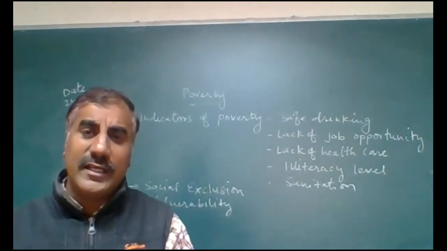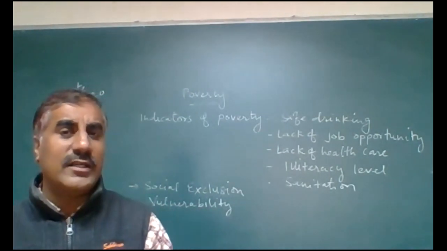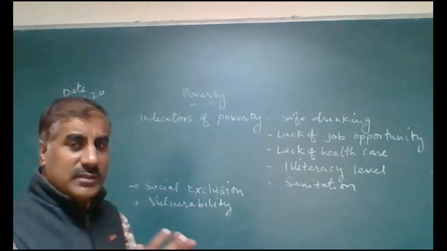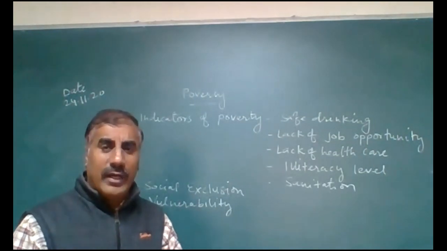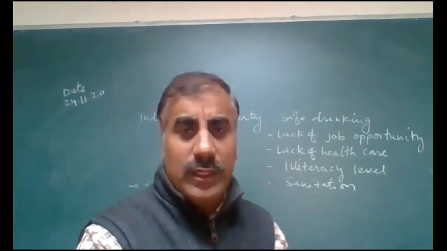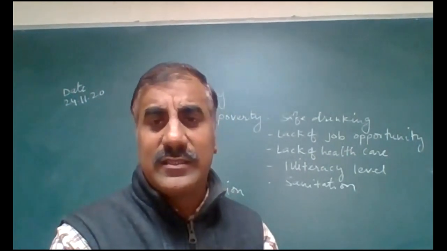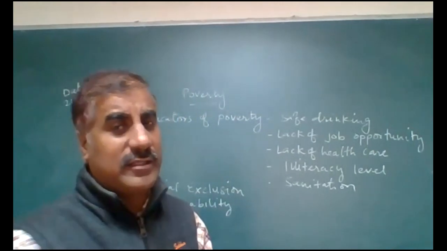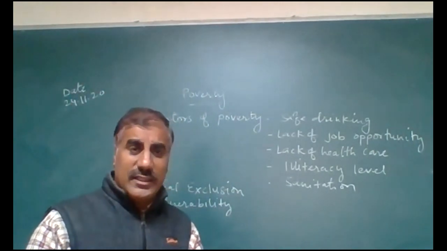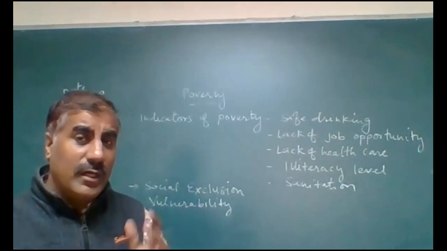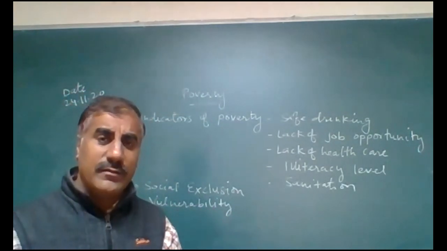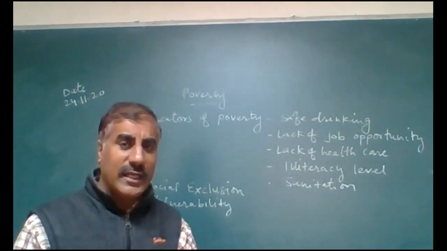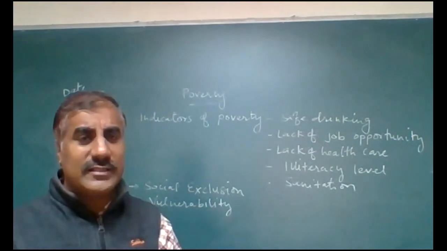In other criteria, how do we calculate the poverty line? Who we can say is poor is decided by NSSO, that is the National Sample Survey Organization. Yesterday we discussed this. One criterion to calculate is in money or rupees, decided by NSSO.